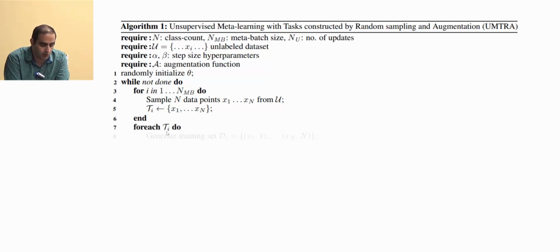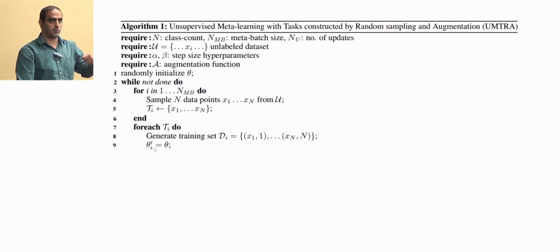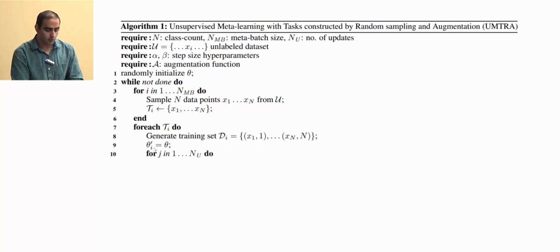And then for each task, we generate the train data set by giving those samples artificial labels, and then we start from theta prime i. So that would be the parameters which we want to learn for this particular task. At first we initialize it with theta, and then we have nu number of updates.